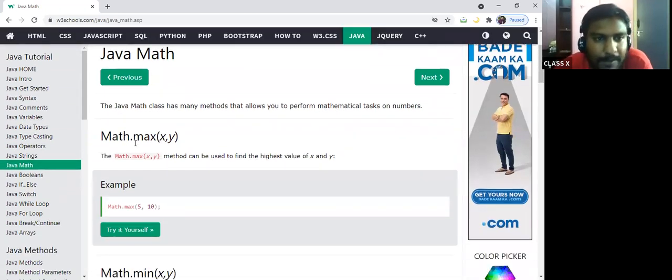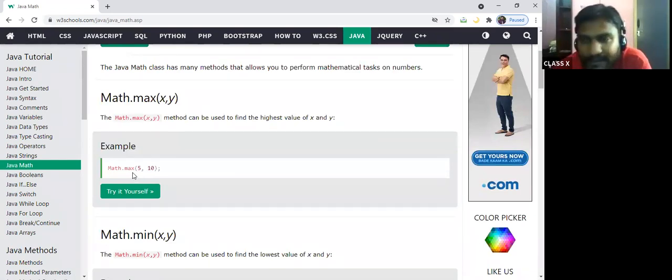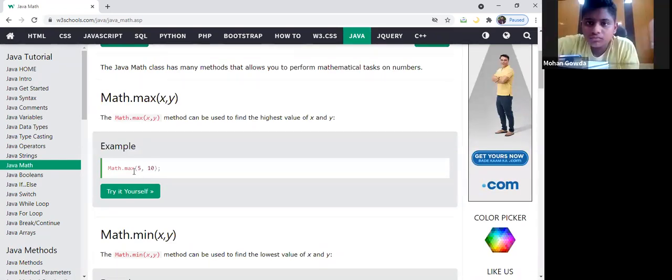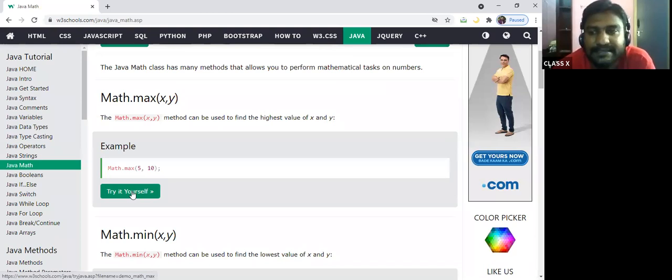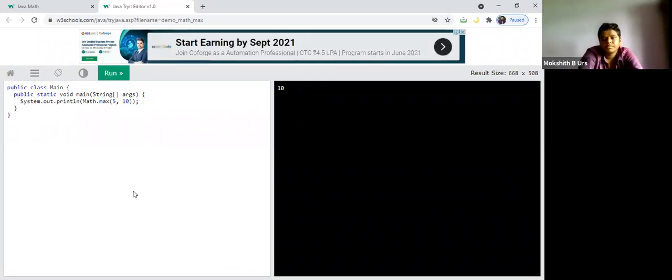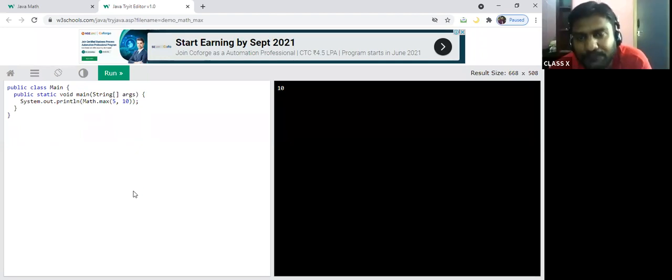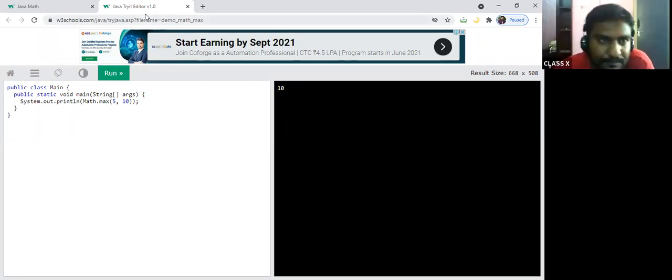Now we'll go here: Math.max(x, y). The Math.max method can be used to find the highest value of x and y. Can you tell me what is the answer for Math.max(5, 10)? 10 is the largest number. Yes, sir. Let us check the answer now. Can you see the answer? Yes, sir. On the right side in the black screen at the top left corner, the answer is given.